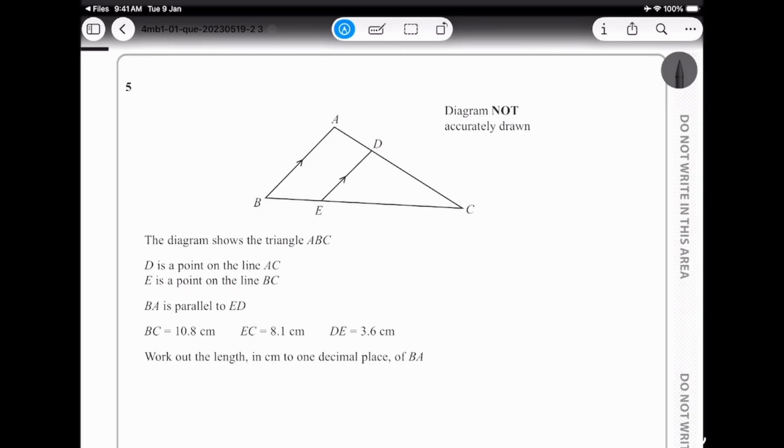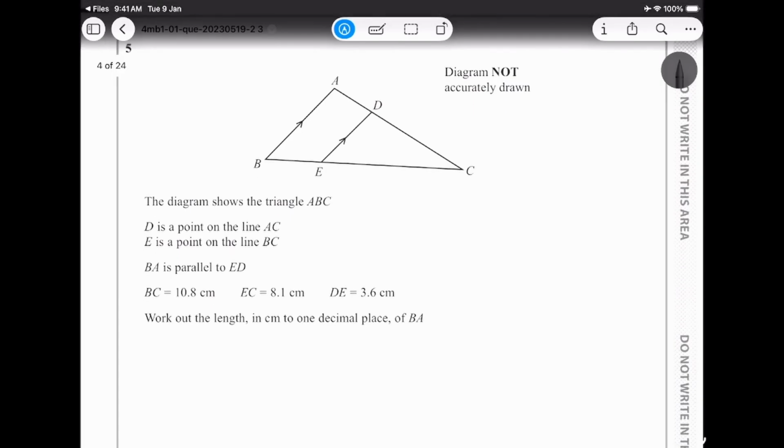Okay, so the diagram shows a triangle ABC. D is a point on line AC, E is a point on line BC, BA is parallel to ED. BC is equal to this, EC is this, DE is this. So let's mark those things.